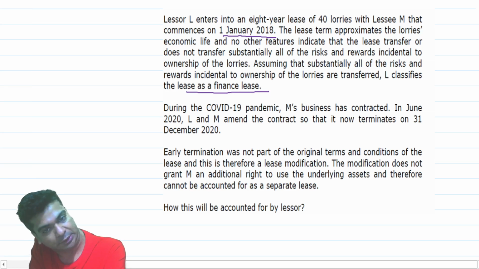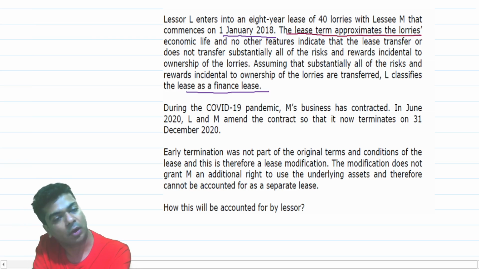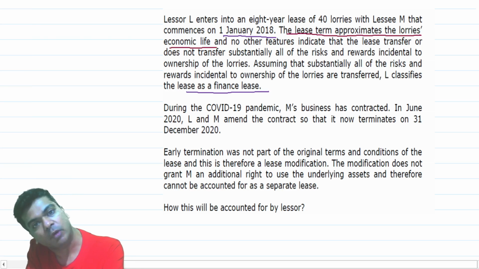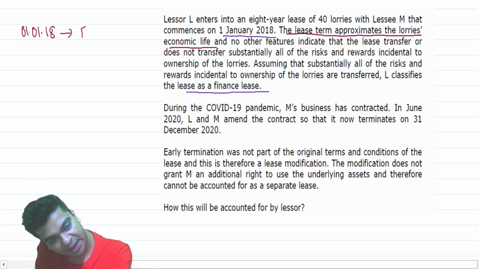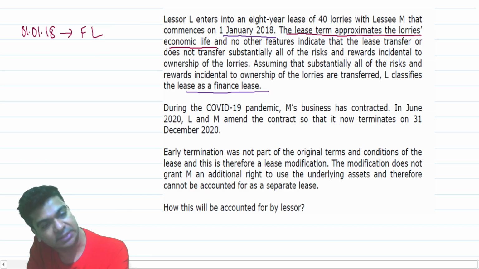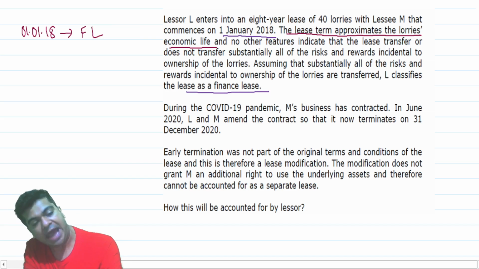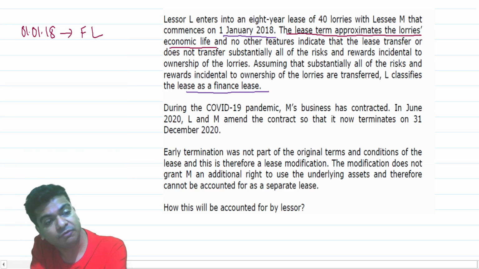See, this is crucial. They say the lease term approximates the lorry's economic life. We know that this is one of the situations in which the lease will be classified as an operating lease. So on 1st January 2018, we are classifying this as a finance lease, right? So we say it's a finance lease, and once you say it is a finance lease, what will you do in the books of the lessor?